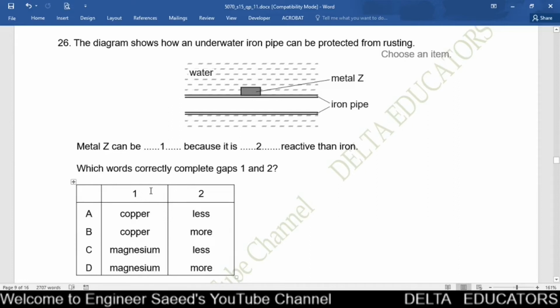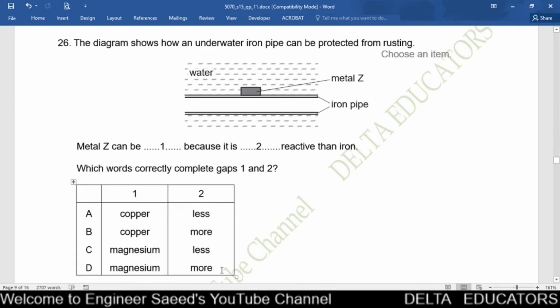Here we have two columns. In the first column, for option A and B it is given copper. For C and D it is given magnesium. Copper is less reactive than iron, whereas magnesium is more reactive than iron. So here we have to use magnesium as a sacrificial element, that is given in option C and D. So possible options are C and D.